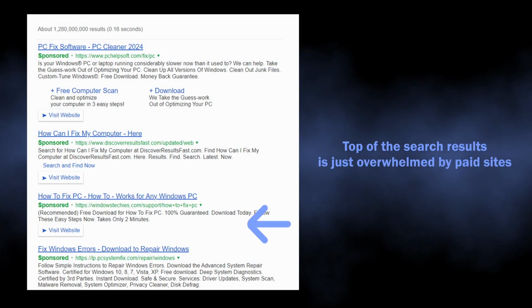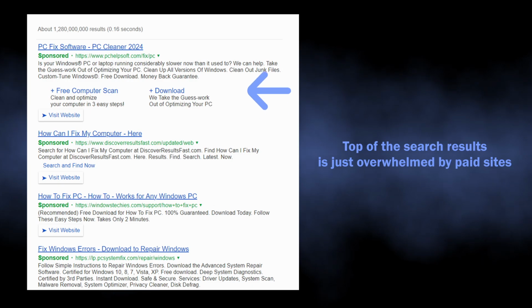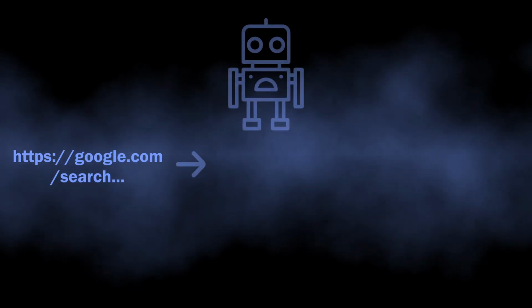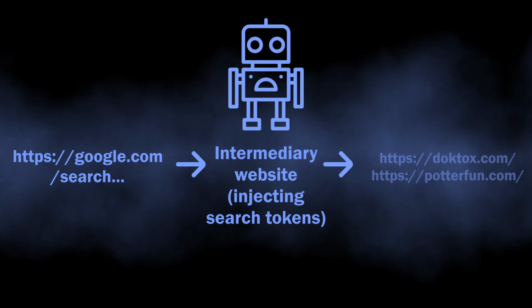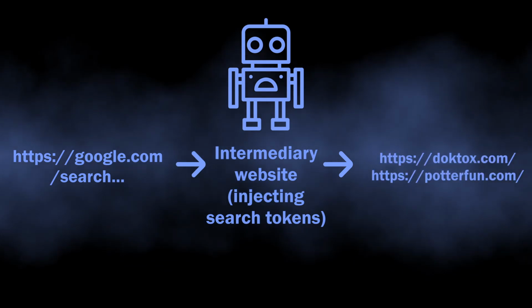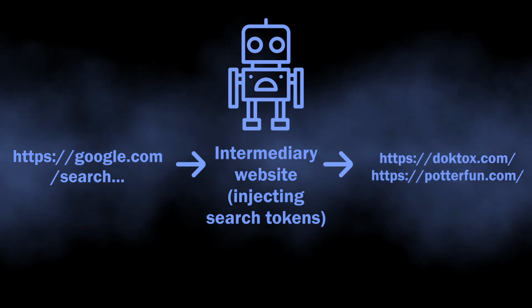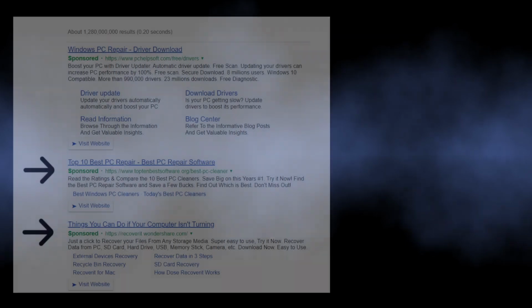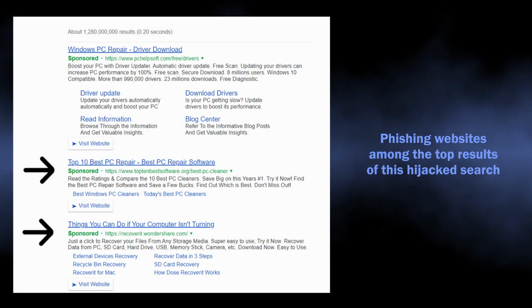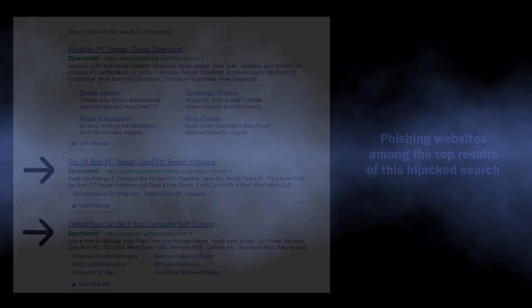They are heavily infused with ads, and that is just the first thing that gets into an eye. Though a much bigger problem is that during the aforementioned redirection, there may be an intermediary website that adds more parameters to the query. This eventually allows them to alter the results and make phishing sites appear on the search page. Okay, it is clear now that the hijacker extension is not a good thing to have in the system.